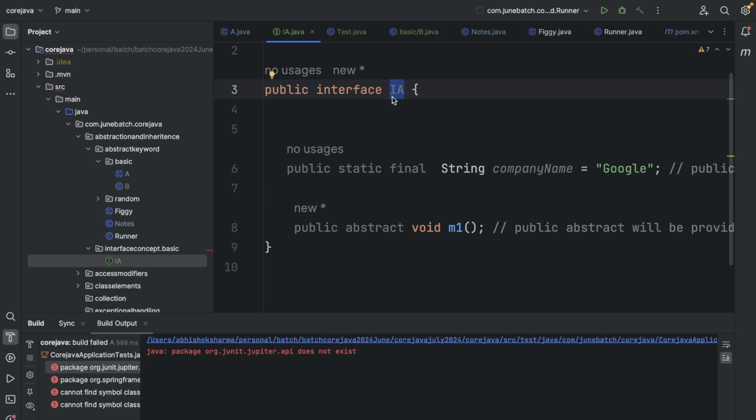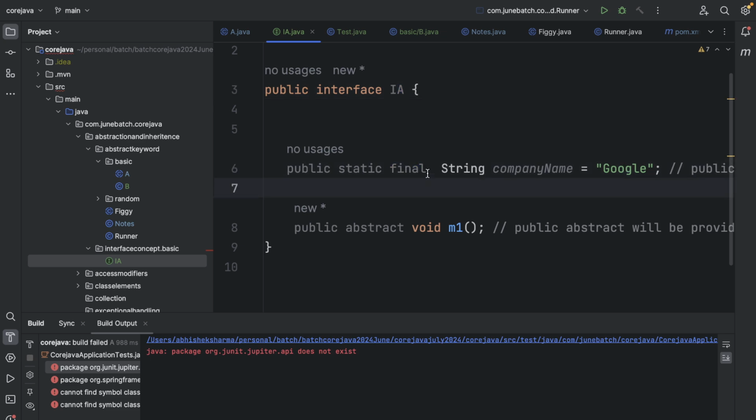I can access this using the interface name and company name. Public will make sure that it can be accessed from every package. Static will make sure that it can be accessed using the interface name because its object is not going to be created, right? And static context area is associated with the class, and it is not a class, so it will be associated with the interface, right? And the final keyword makes sure that this value cannot be changed in future.